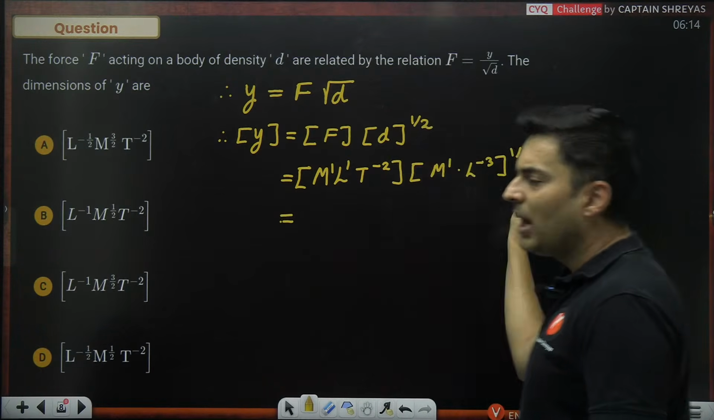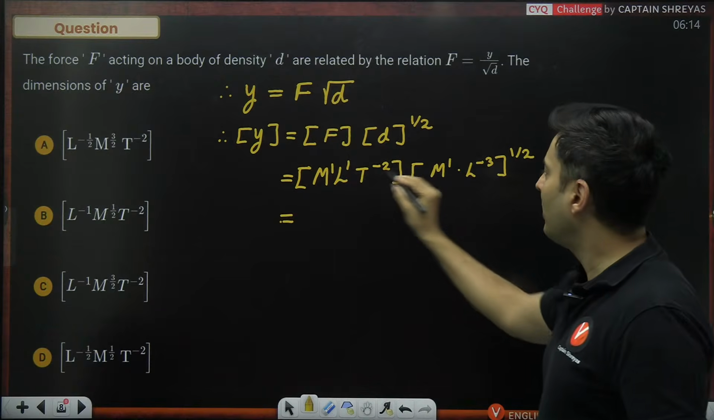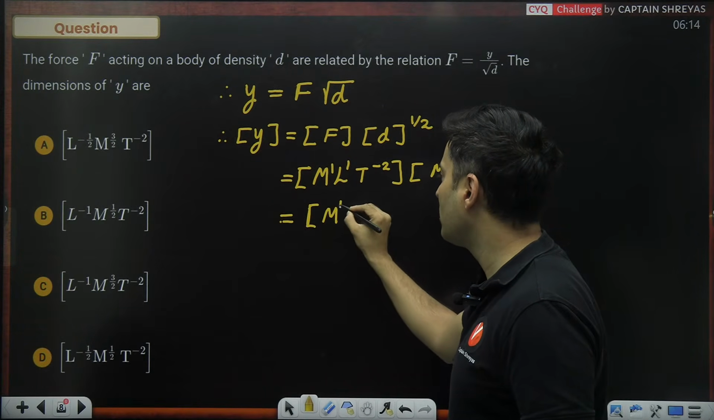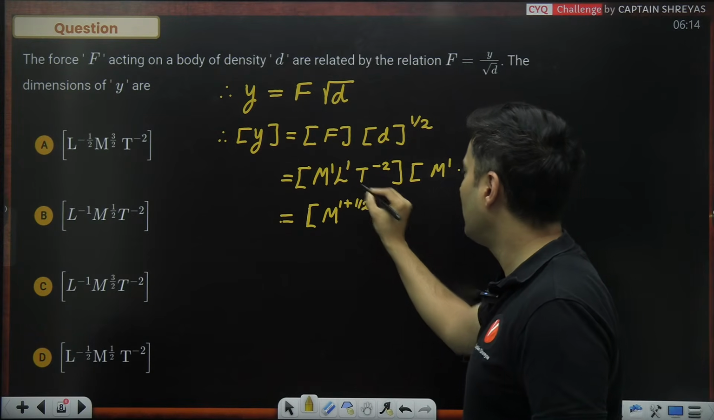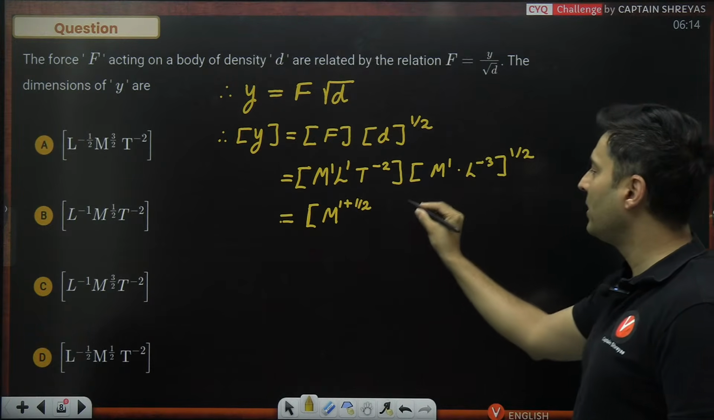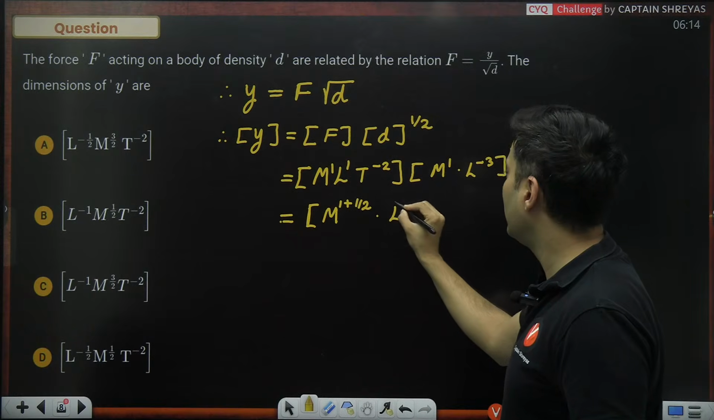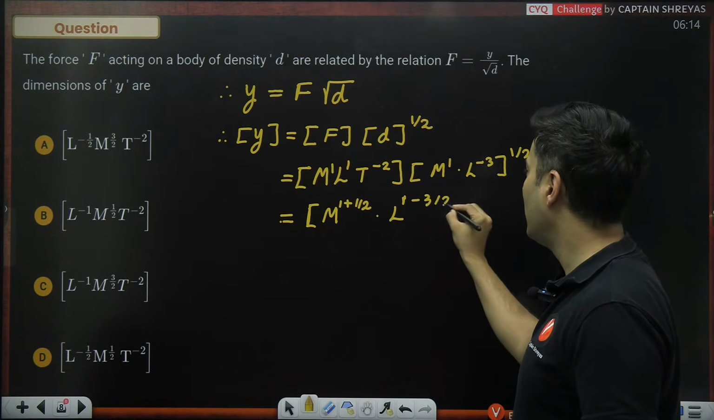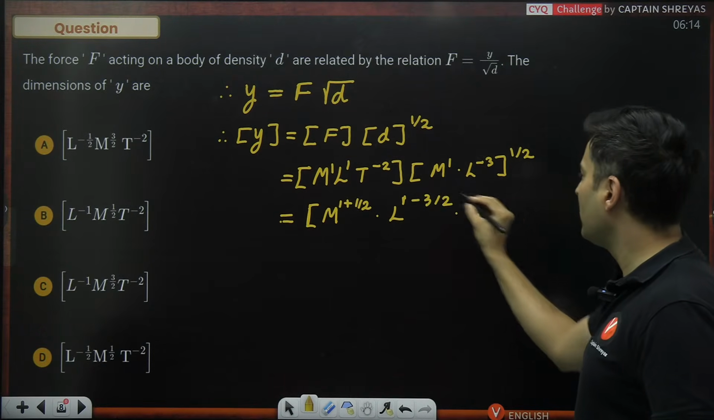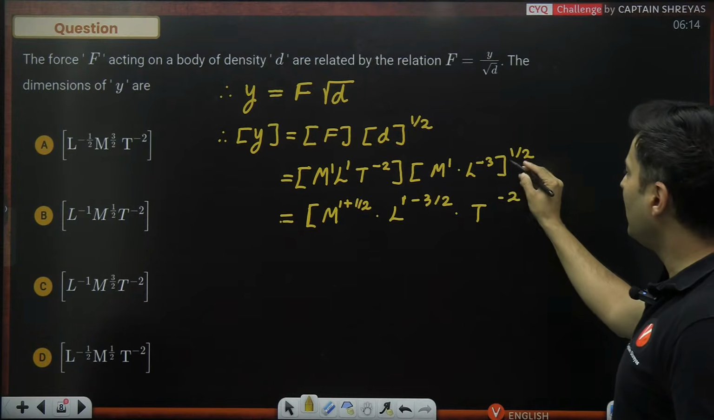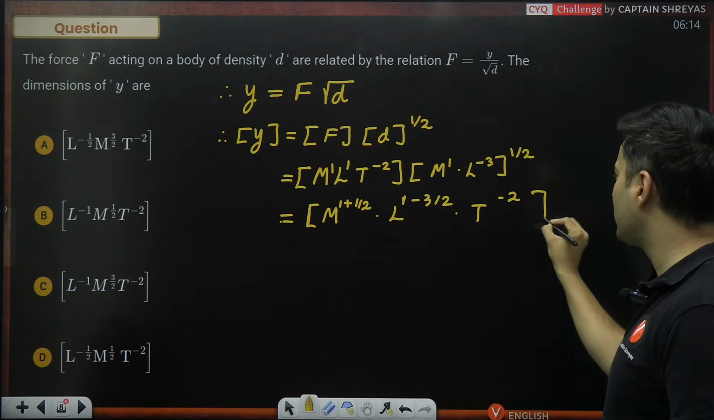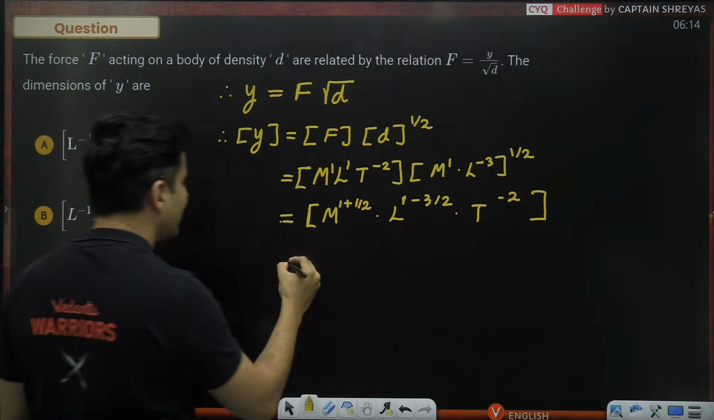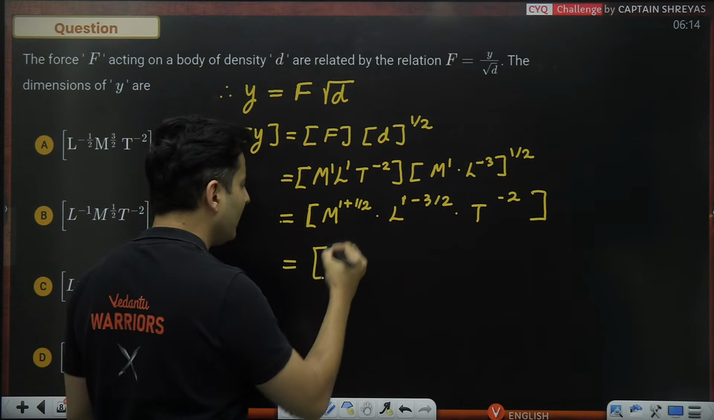Now you will combine the mass terms and everything together. So M raised to 1 and M raised to half will be together. So M raised to 1 plus half, and this 1 half will be there here. Then length raised to 1 is there, and this is minus 3 by 2. Time raised to negative 2 is there, and here there is no term only of time, so just keep it as it is. Is that right? Okay, many of you have already marked the answer. Let's see what it will be.